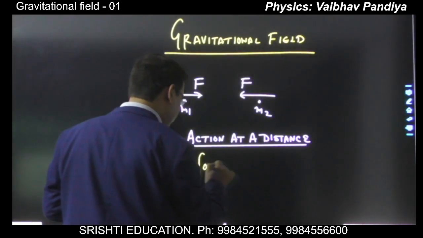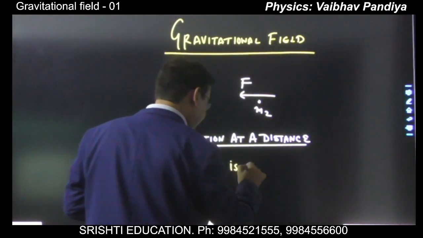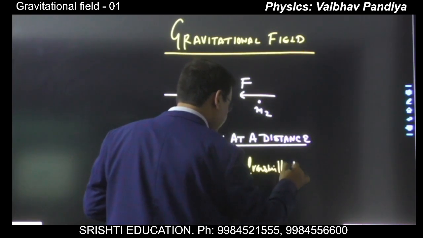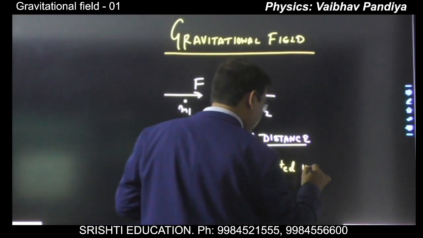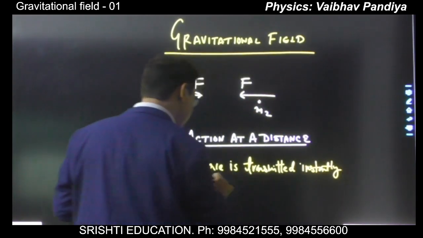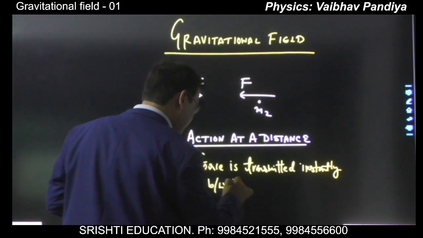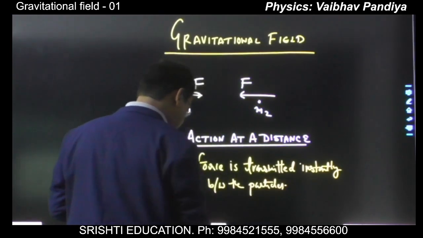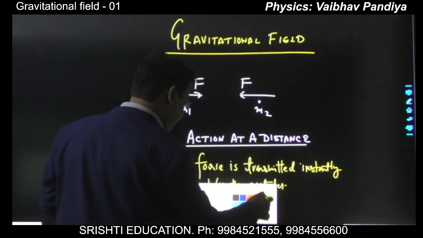The force is transmitted instantly between the particles. There is no intermediate agent, there is nothing to play the role of any intermediate agent.